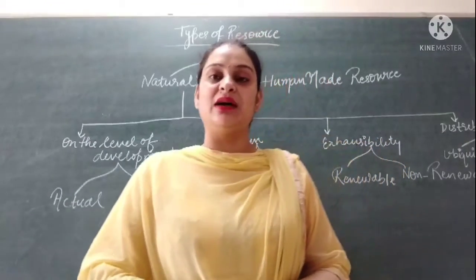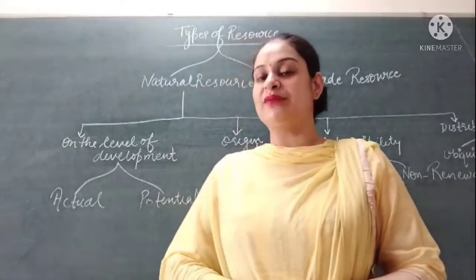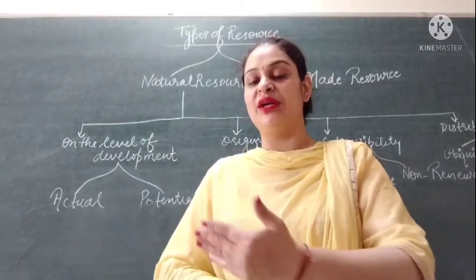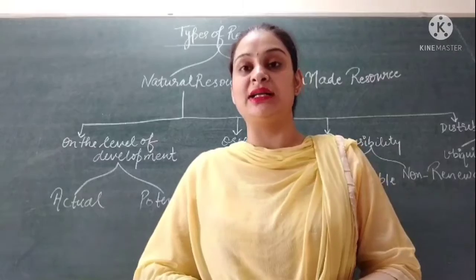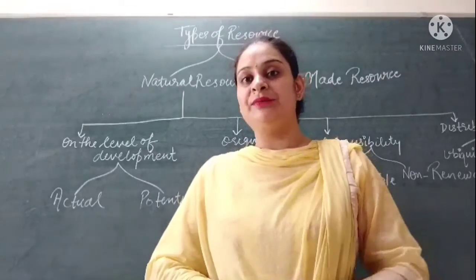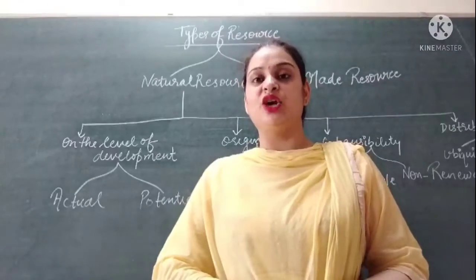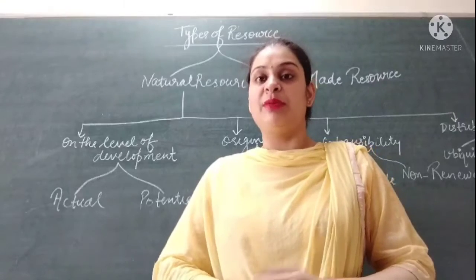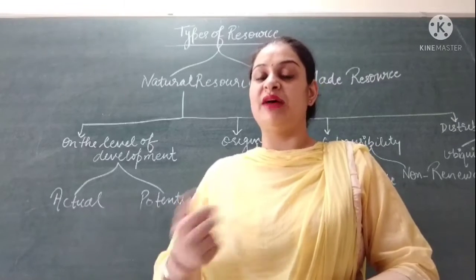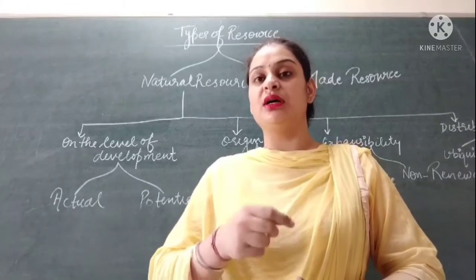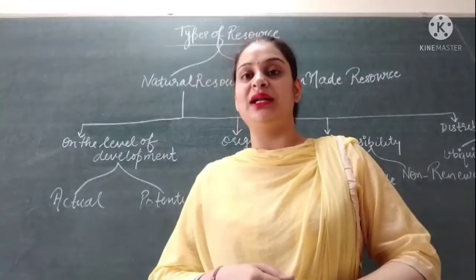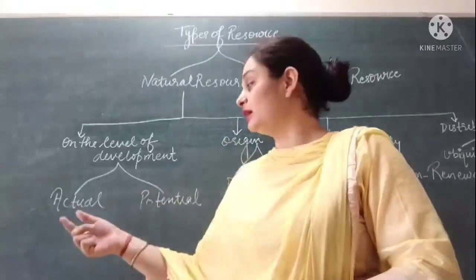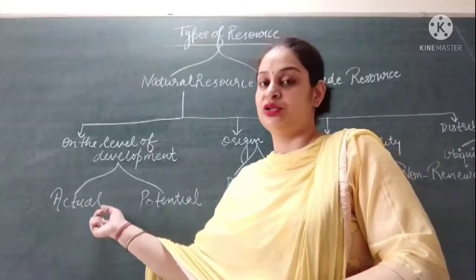For example, earlier we did not have the information that moving winds can be used for creating electricity, so at that time that came under the category of potential resource. But when we got the knowledge and the technology to convert moving winds into electricity, it came under the category of actual resources.